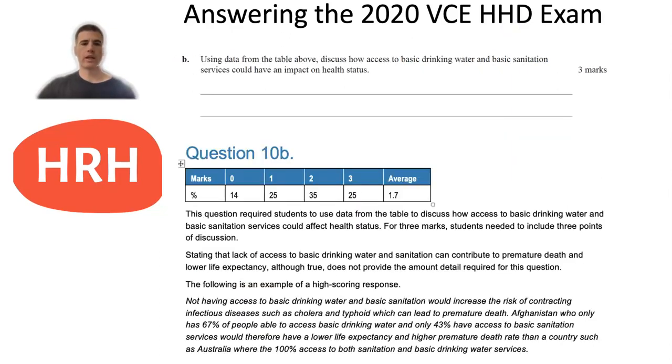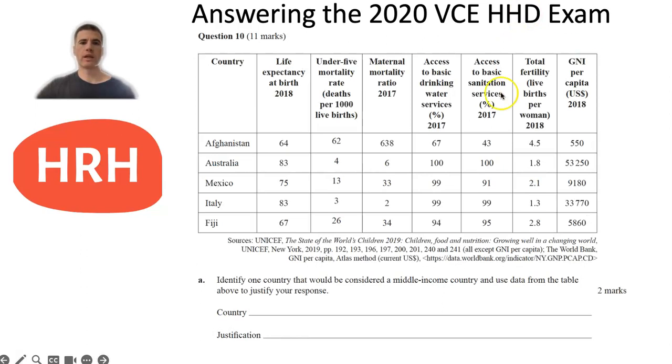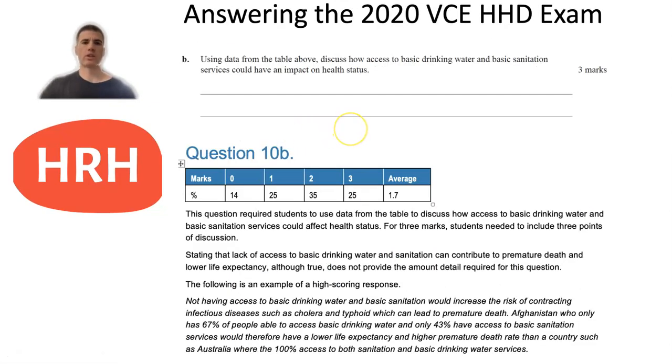So if you go back here and have a look at this table, you'll see here access to basic drinking water services and basic sanitation for Afghanistan were quite low at 67% and 43% respectively, and then their life expectancy was also quite low. So to answer this question, I would be commenting on that data and linking that to life expectancy as an example of health status.